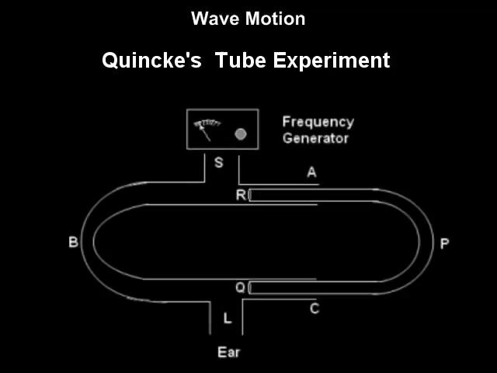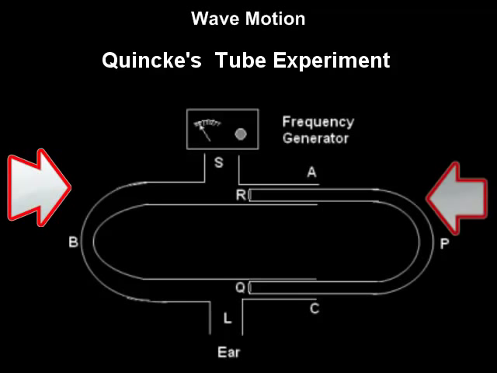Superposition of waves and their interference can be demonstrated by Quincke's tube experiment. The figure shows the Quincke's tube. It consists of two U-shaped tubes ABC and PQR.